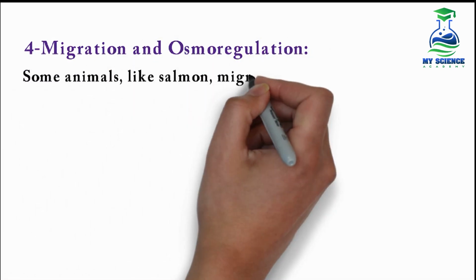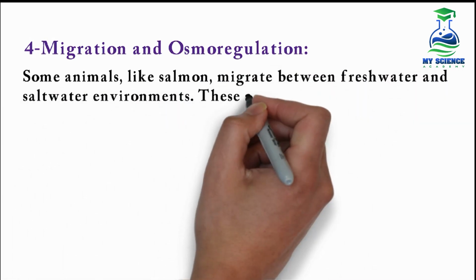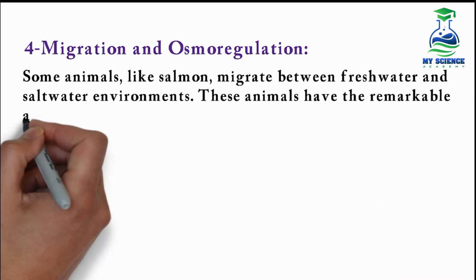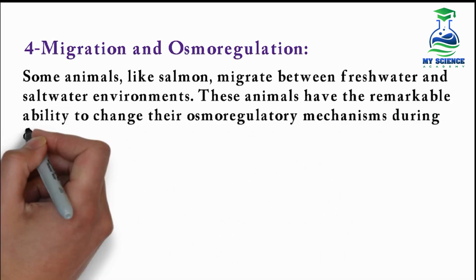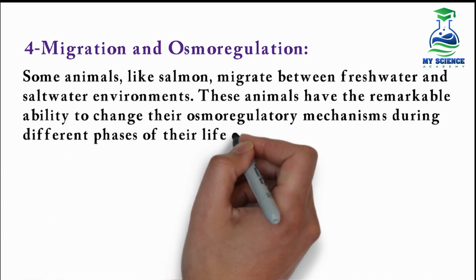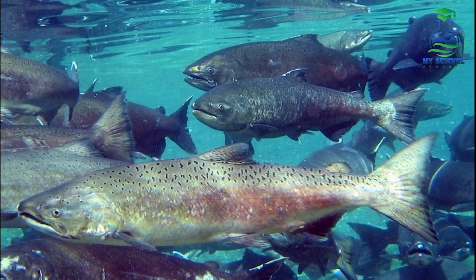Some animals like salmon migrate between freshwater and saltwater environments. These animals have the remarkable ability to change their osmoregulatory mechanisms during different phases of their life cycle. Here is the diagram of a salmon that can live in both types of environments, freshwater and saltwater.